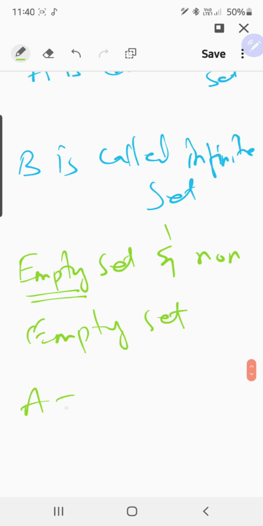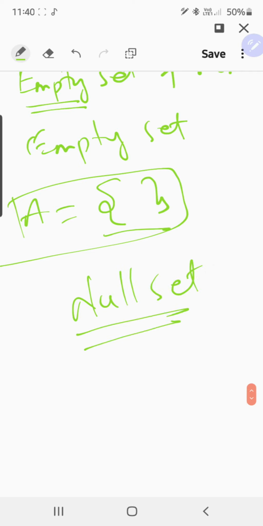Example, A is equals to this, and this is called null set. A set in which there is no element present is called empty set. Non-empty set means which has at least one element. Example, B is equals to {4, A}. At least one element, so it is non-empty set.